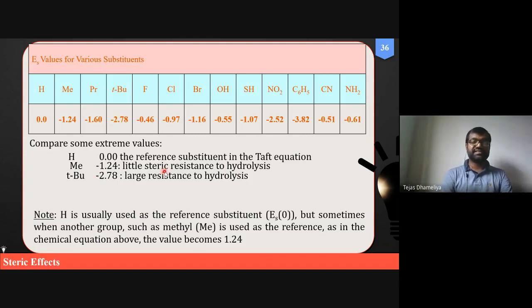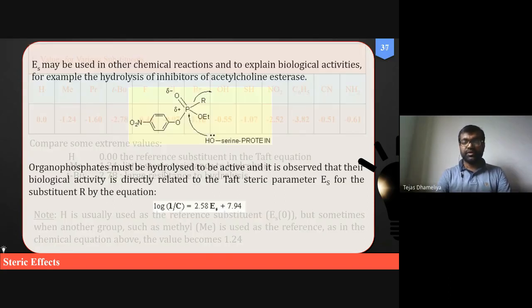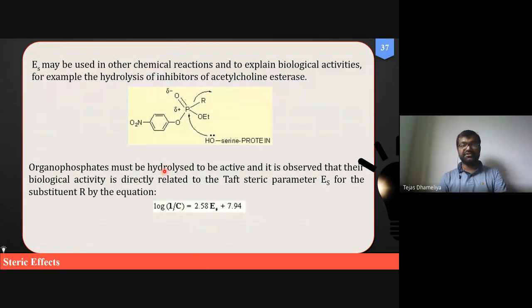So because of this, different constants have been observed for all these kinds of substituents. Okay, is it clear up to this? Any questions, doubts? We can have interaction in between. You do not need to wait till the end. Does anyone have a doubt? You can ask your concern as well.